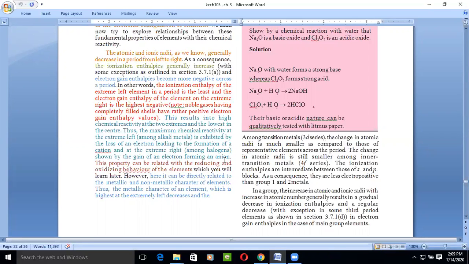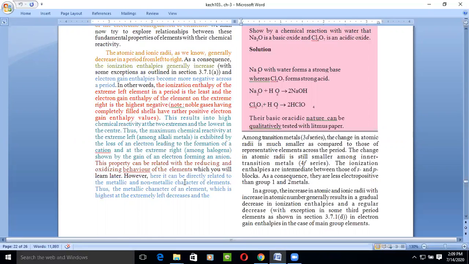This property can be related with the reducing and oxidizing behavior of the elements, which we will discuss later. What is reduction and what is oxidation, we will discuss later.